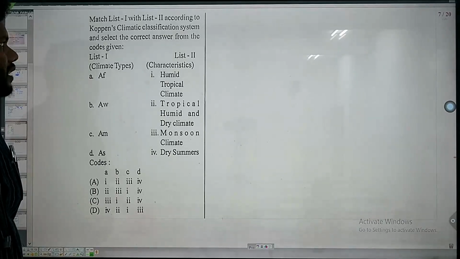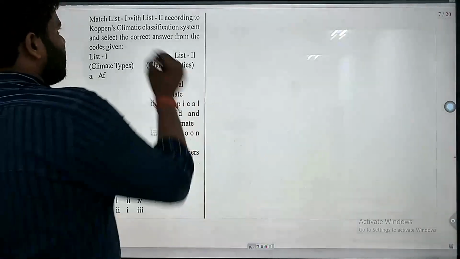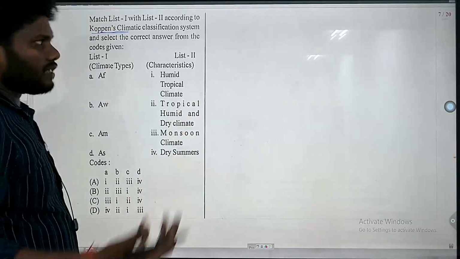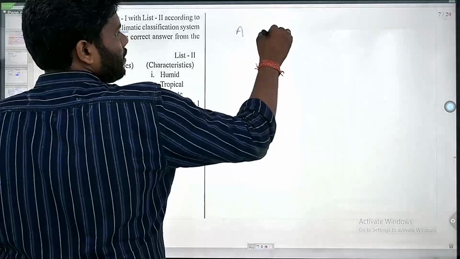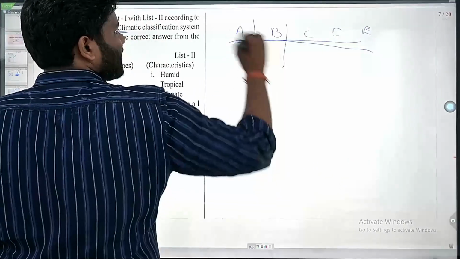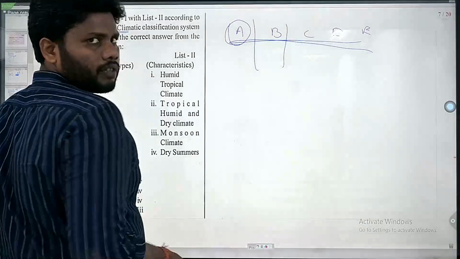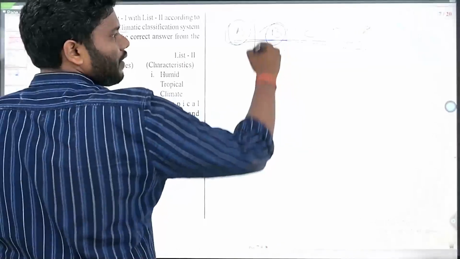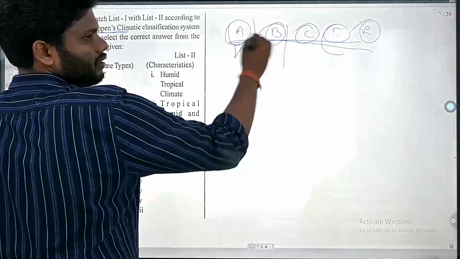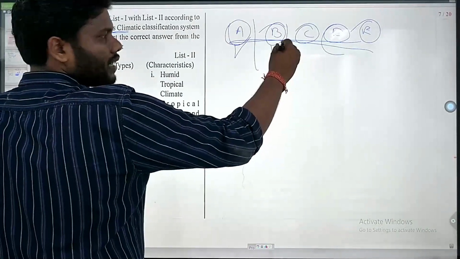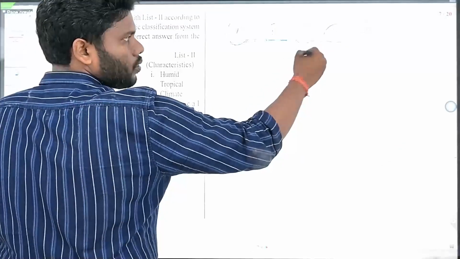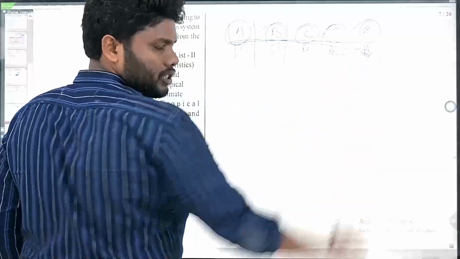According to the Köppen climatic classification, Köppen climatic classification is based on De Candolle's classification of vegetation, where A, B, C, D and E are the vegetation classification of the world. This is megatherms, xerophytic, microtherms, mesotherms, hecistotherms. This is called xerophytic, desert type of climate. B is basically associated with that. C is mesotherm, and this is basically hecistotherm.